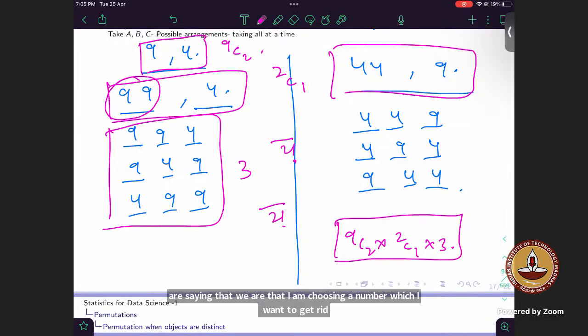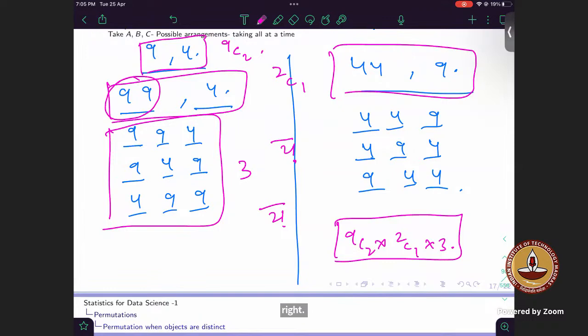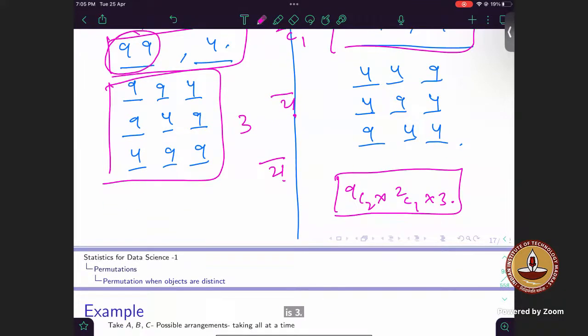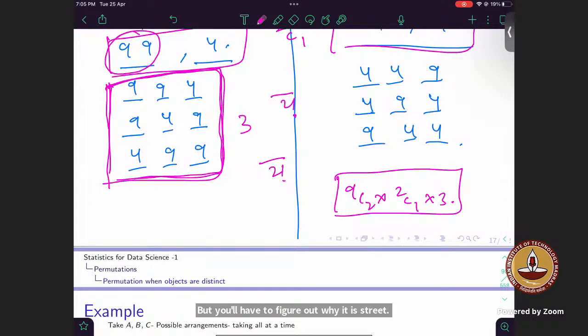Since we have to make 3-digit numbers with two different digits, which are chosen from 1 to 9, you have to fix one digit as 2C1 and the rest of the options you give as 3. Right. But you'll have to figure out why it is 3. This thing should get into your head during the exam, that why it is 3, because ultimately this is the letter which you can place in 3 different positions, right?